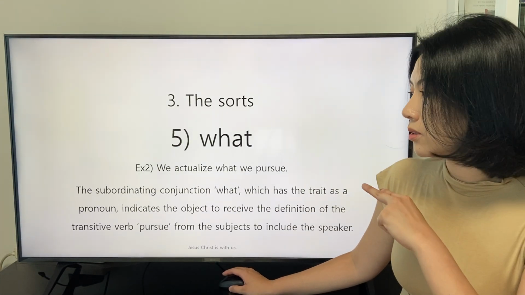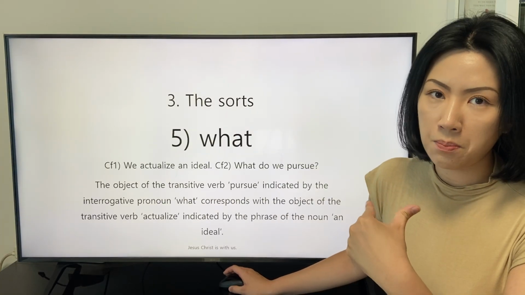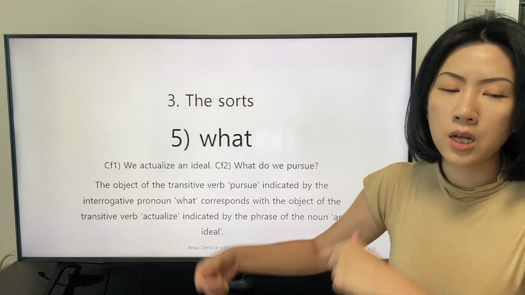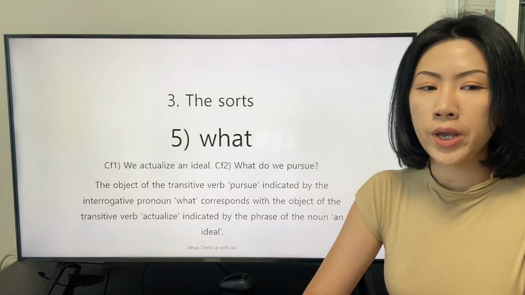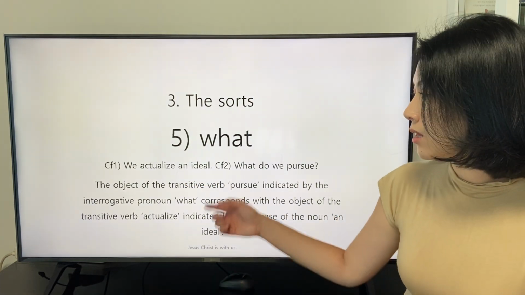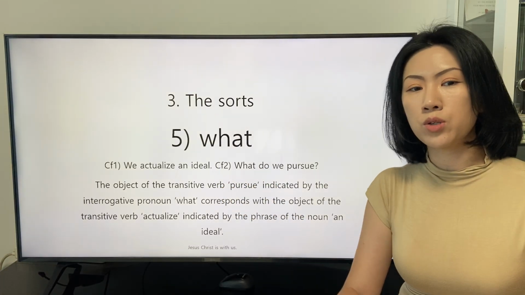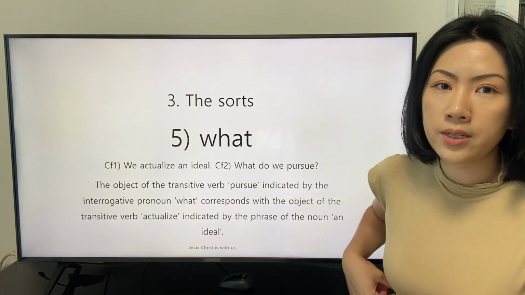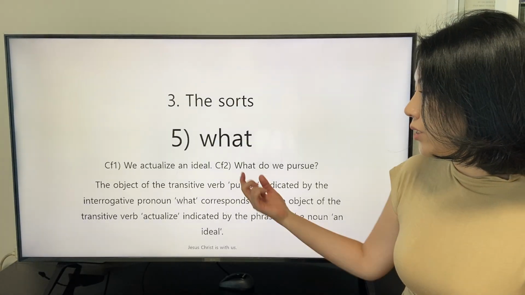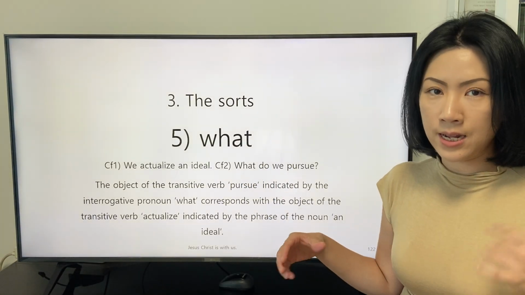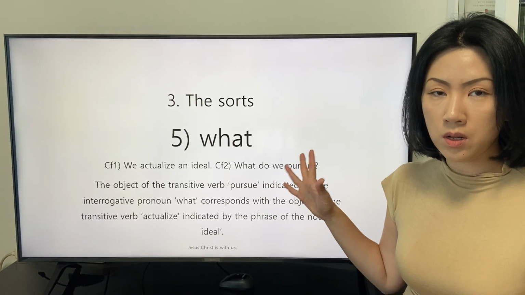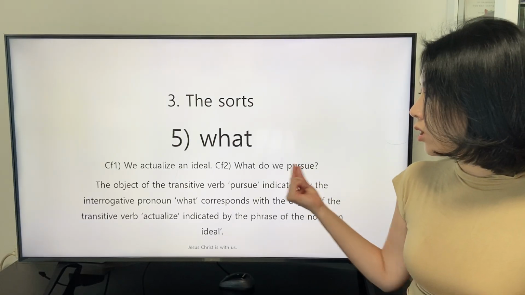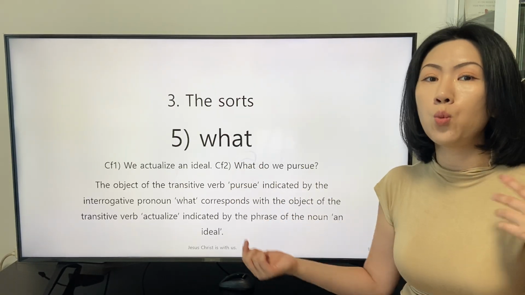This second example can be separated like these two sentences. The first sentence is this: "We actualize an ideal." And the second sentence is this: "What do we pursue?" In the second sentence, the speaker applies the pronoun "what" as an interrogative because the speaker has the inquisitive intent on the object indicated by the pronoun "what."